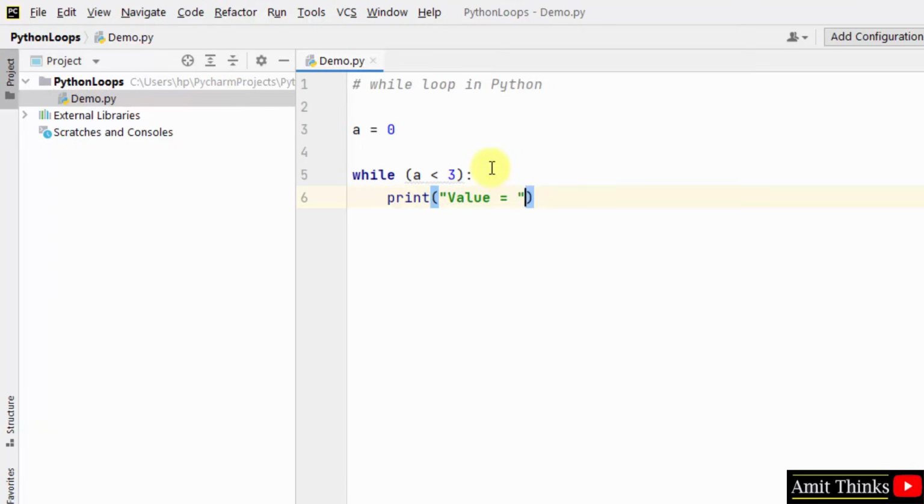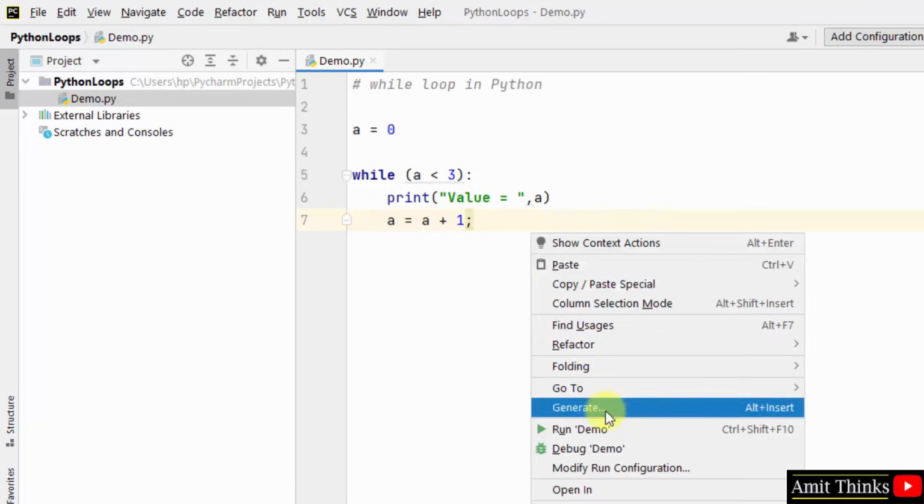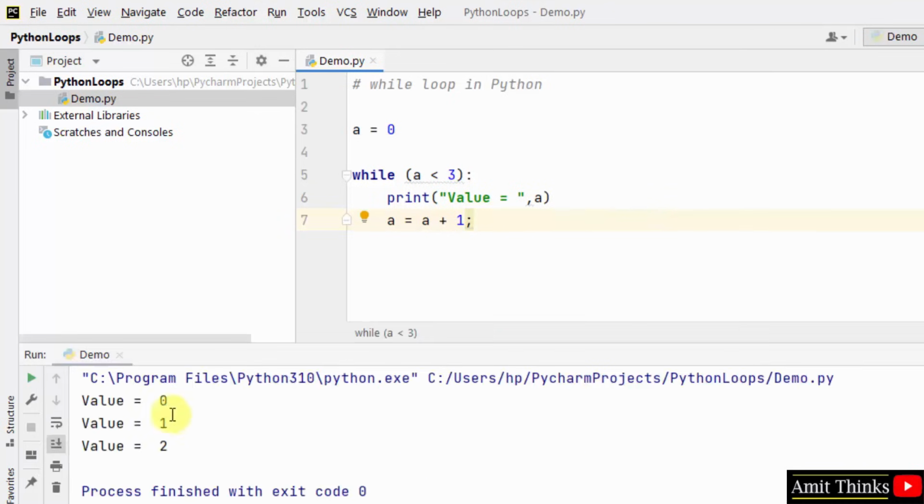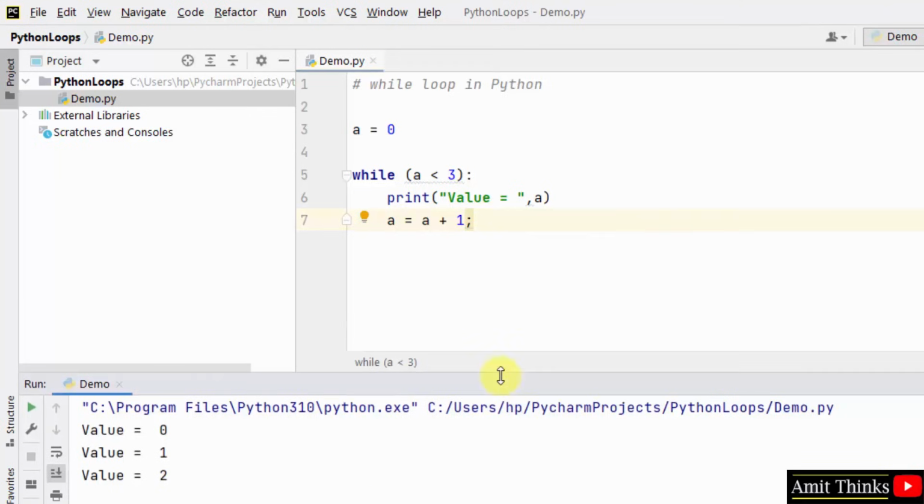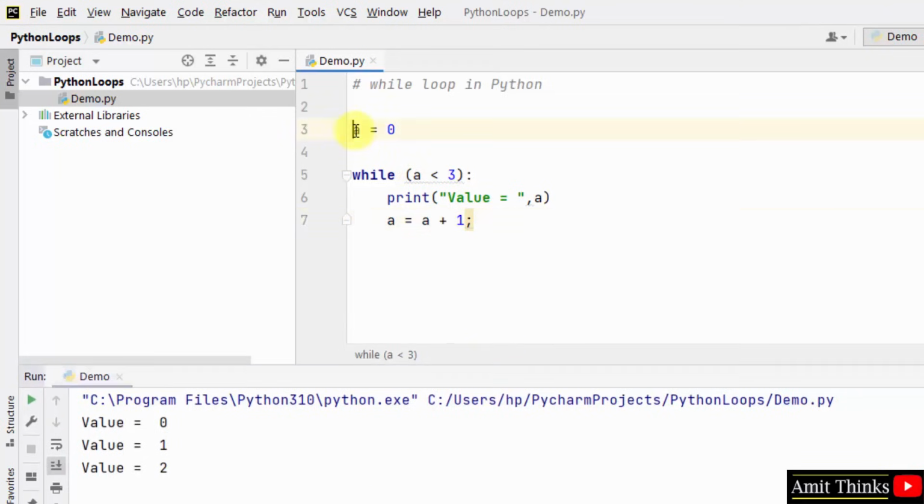So it will print the value of a on each iteration, and this will increment the value of a after every looping iteration. Right click and run it. Let's see what is visible. Initially the value of a was 0, so this loop will execute till the condition. At first, 0 is less than 3, it will go inside it and it will print 0.